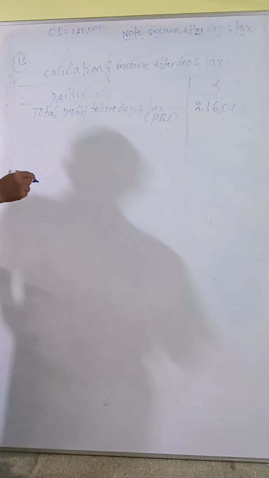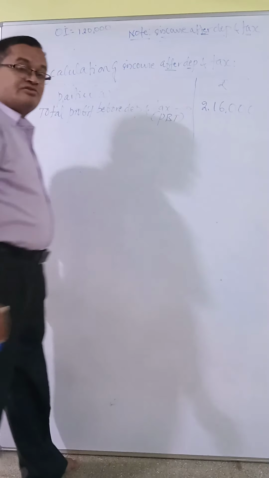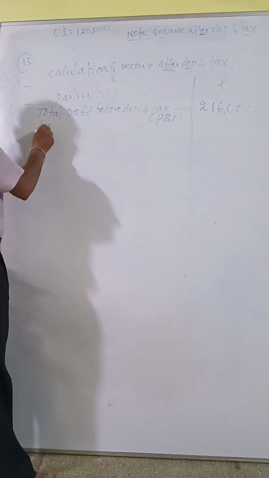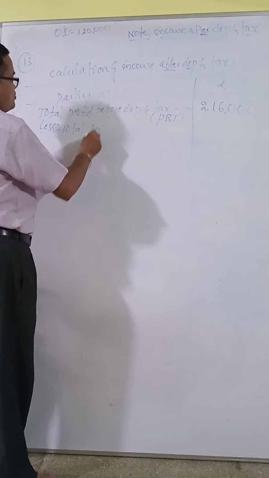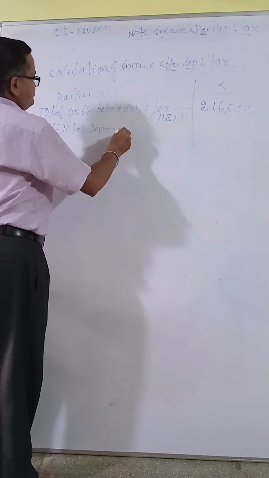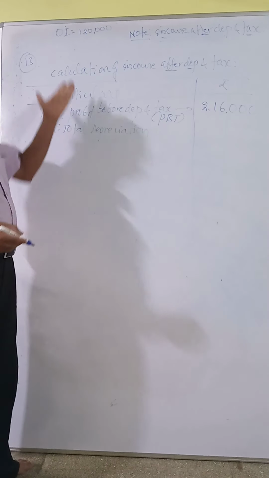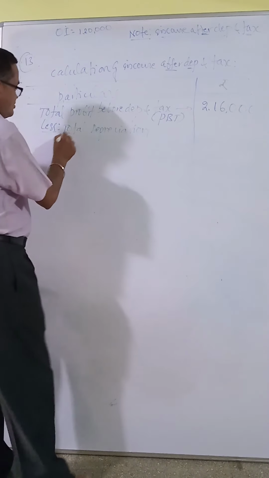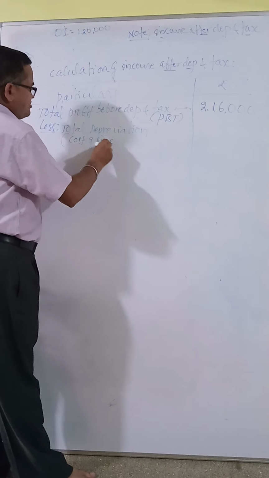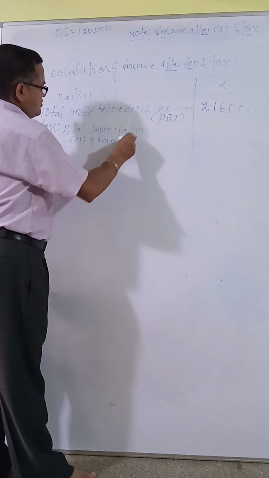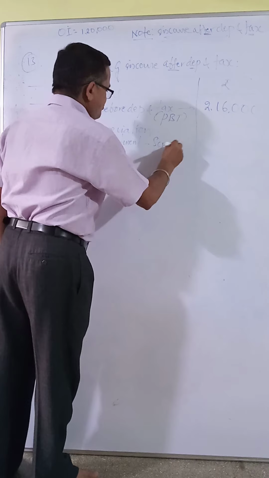Then what do we deduct? First, we deduct depreciation, that is total depreciation. Remember, total depreciation equals cost of investment minus scrap value.